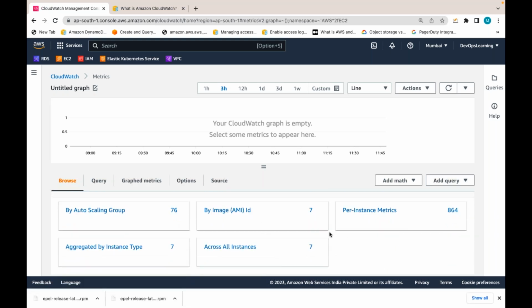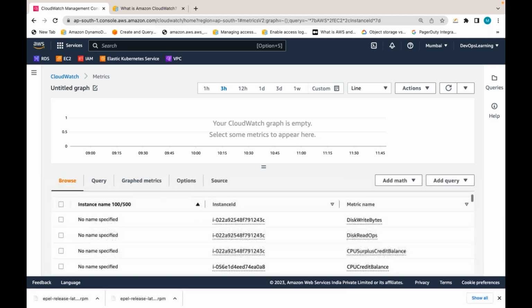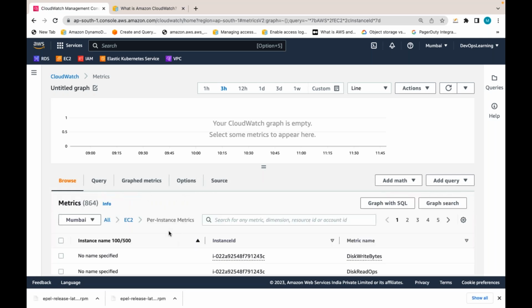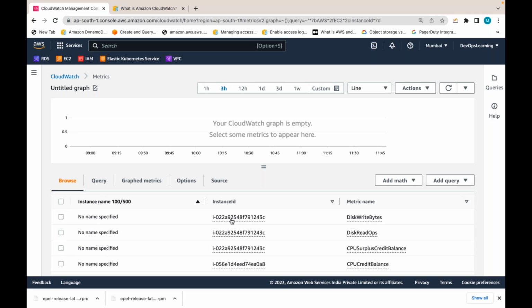In the EC2 metrics, you can see them per instance, based on the AMI ID, or based on the auto scaling group, like that. Let me go to per-instance metrics. I want to see instance-level metrics. You can filter based on the instance ID also. It has a lot of metrics.